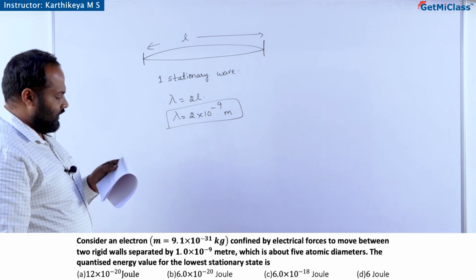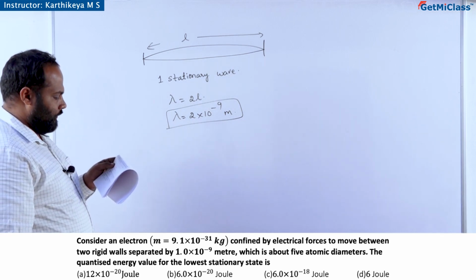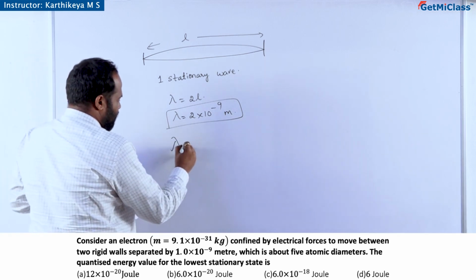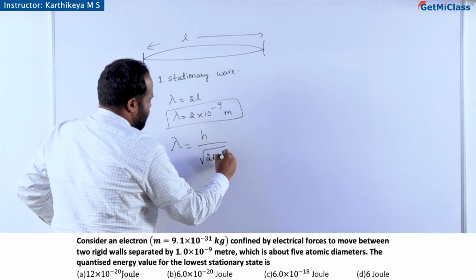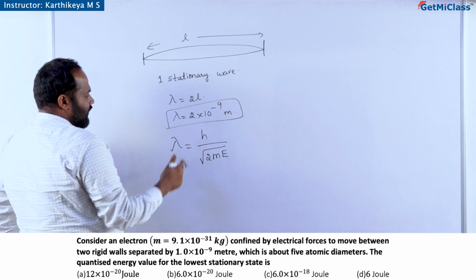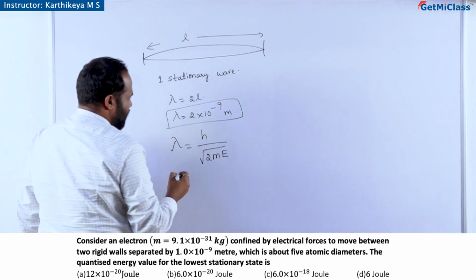Now we have to calculate the quantized energy value. So lambda is h by root of 2mE, where E is the energy of these electrons forming the stationary wave pattern.